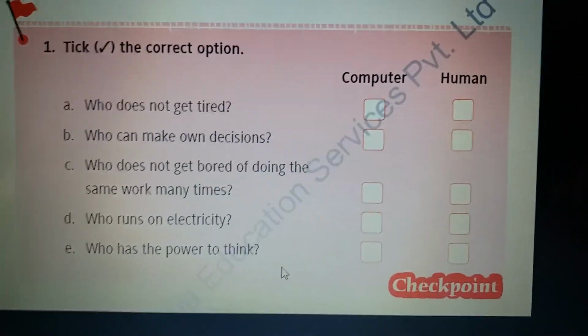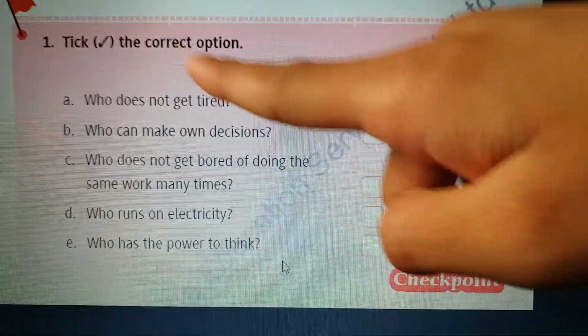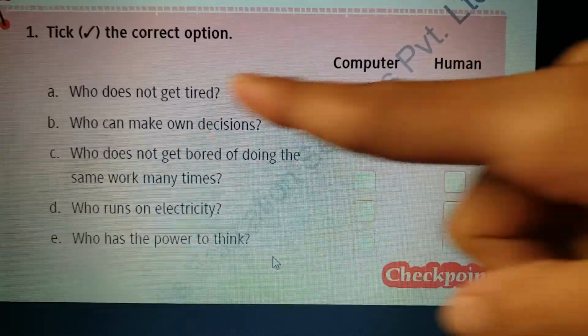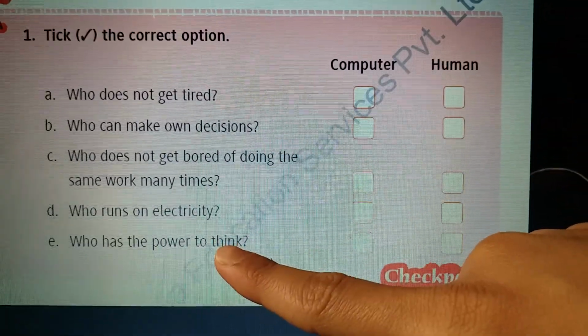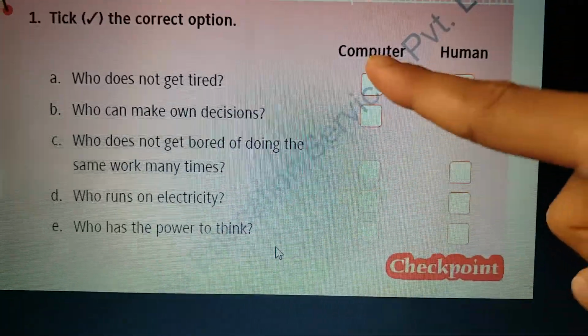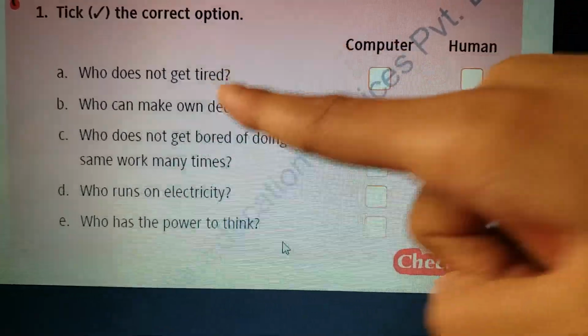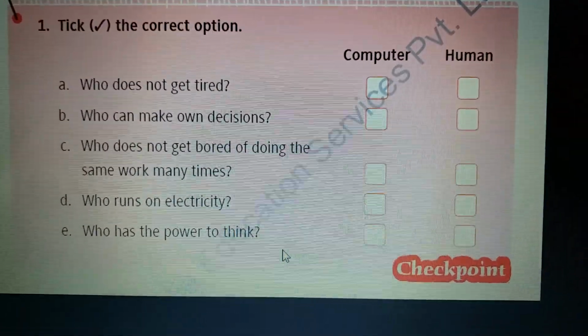So students, you have to tick the correct option. Here A, B, C, D, E, 5 questions are there, and computer and human. You have to tick which option you have chosen as correct.